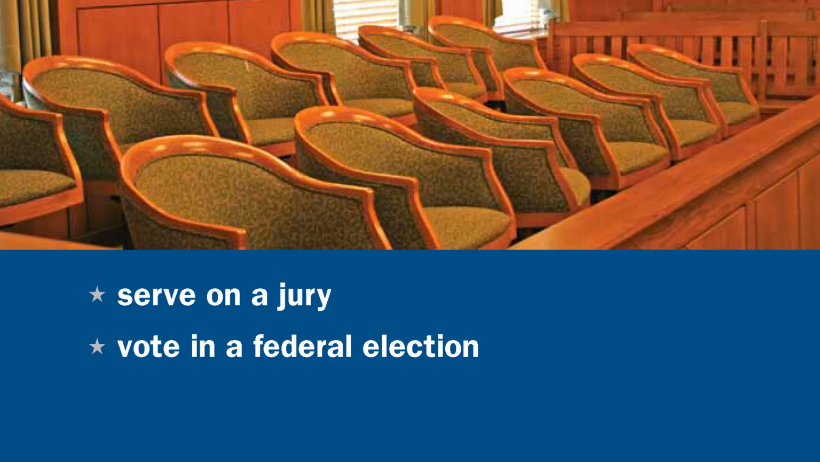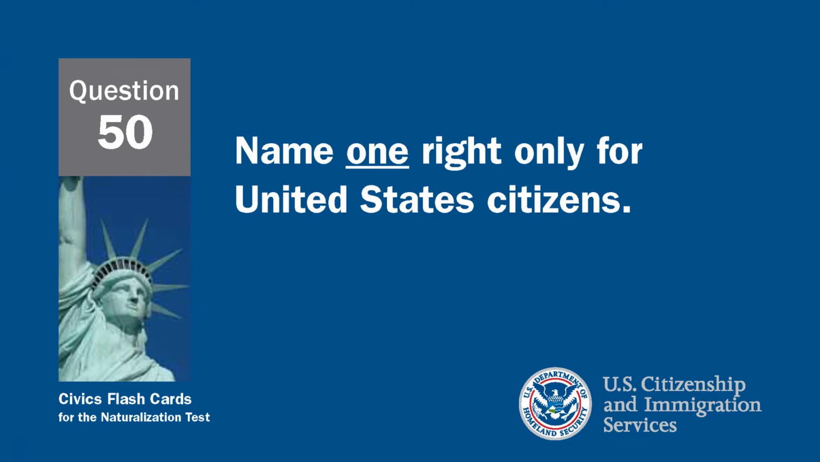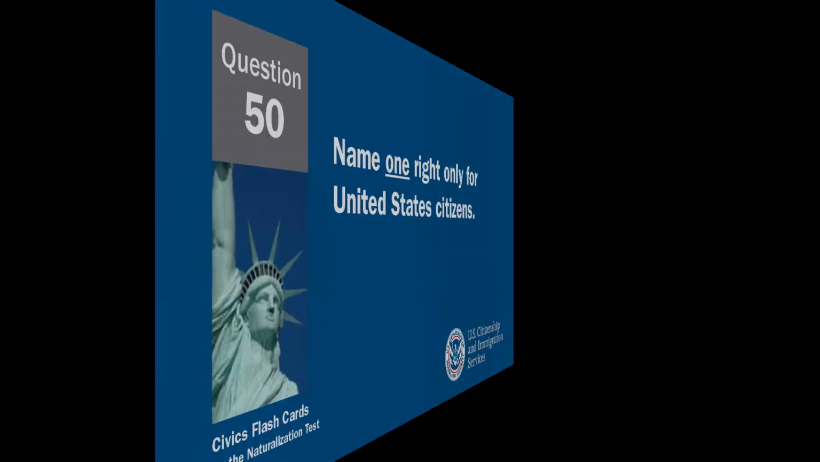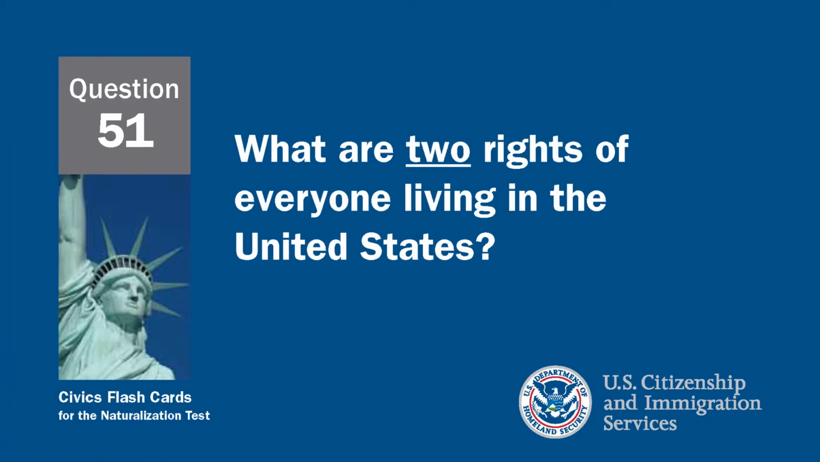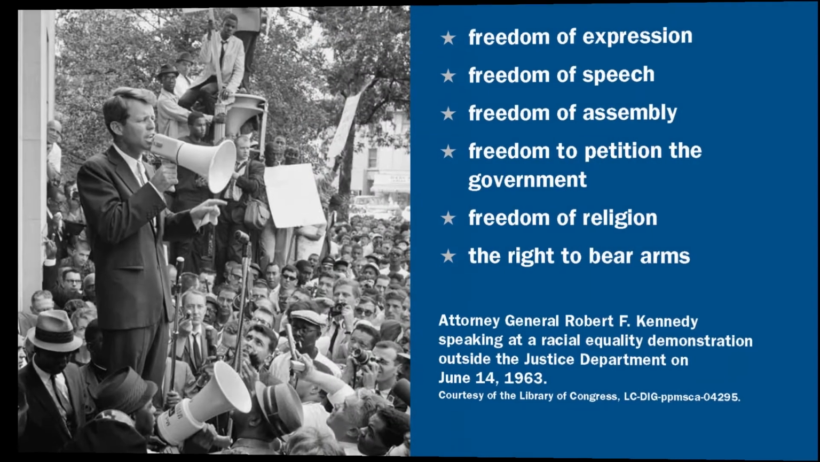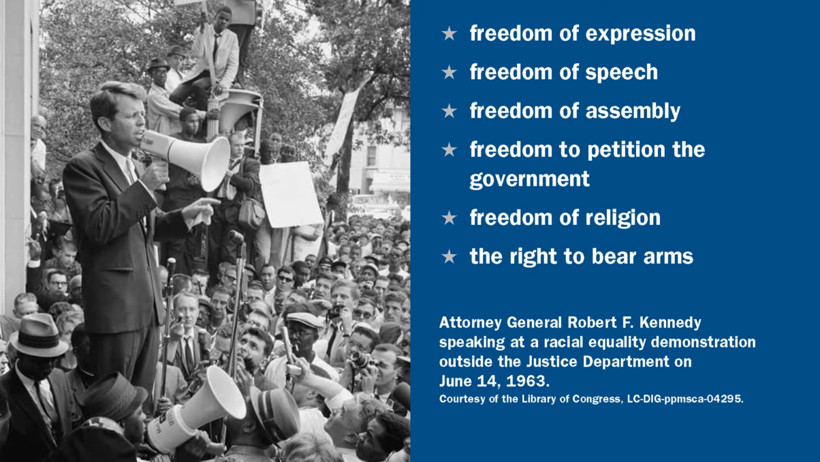Name one right only for United States citizens. United States citizens have the right to vote in a federal election or run for federal office. What are 2 rights of everyone living in the United States? Everyone in the United States has the right to freedom of expression, freedom of speech, freedom of assembly, freedom to petition the government, freedom of worship, and the right to bear arms.